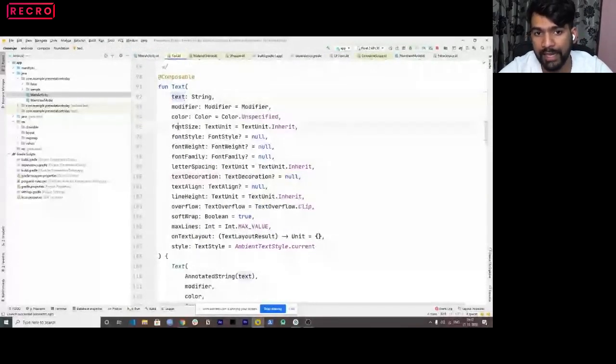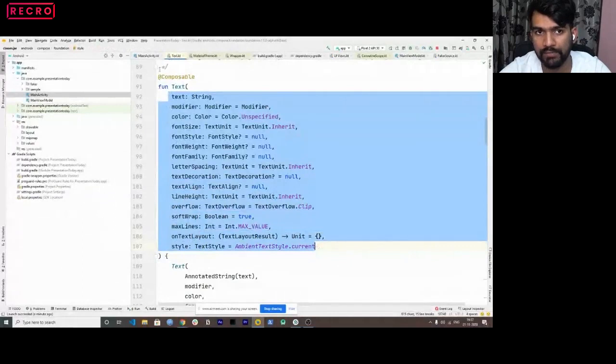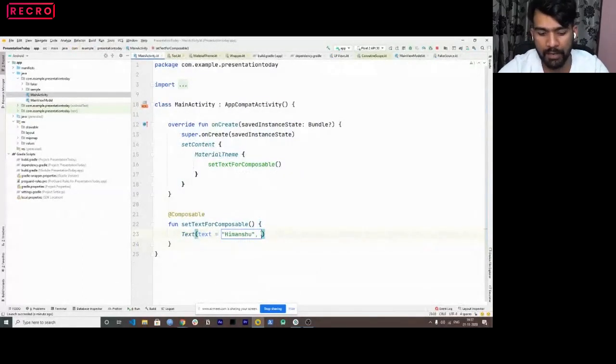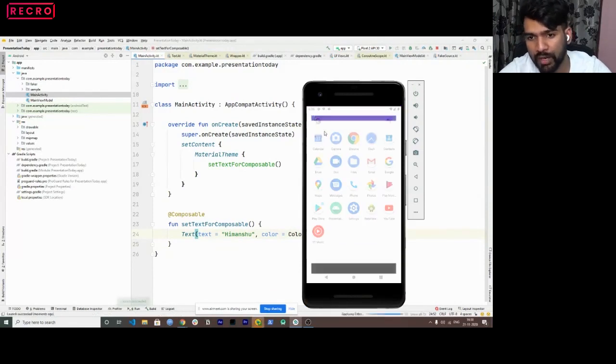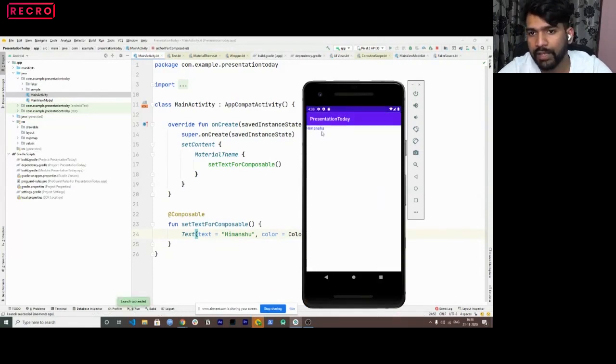I would be using size, I would be using style, and a lot of different properties, right? So here I'll pass color equals, and for now I'll use, let's say, Color.Blue. Let me run this, and I hope this should change to blue now. And you can see the color has changed, right?